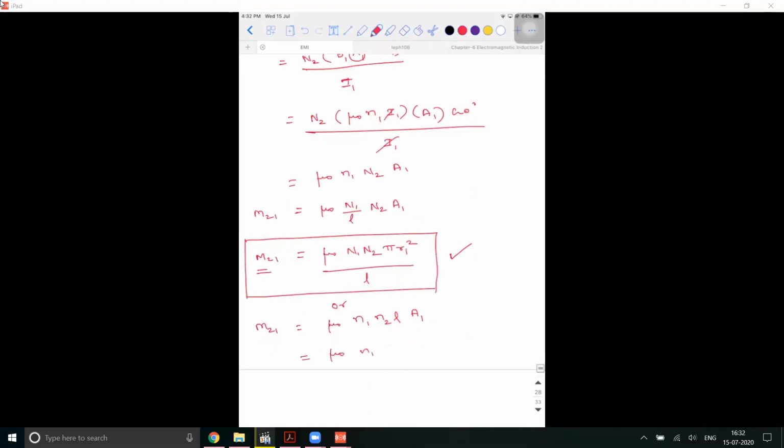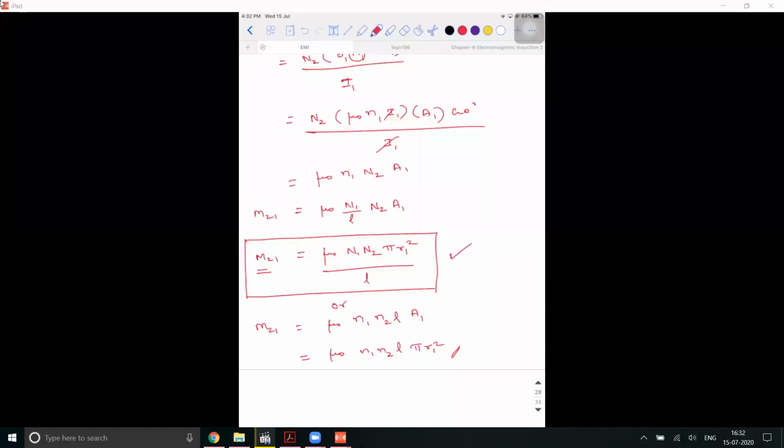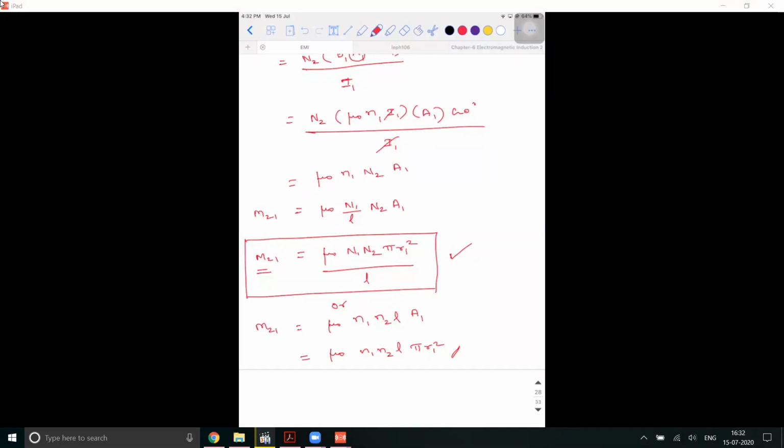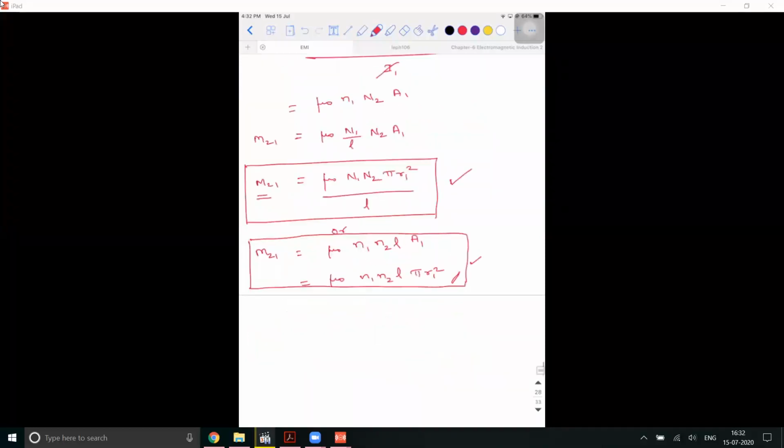That is mu naught n1 n2 L into pi R1 square. So both the formulae mean the same. Done. Now we'll derive M12.